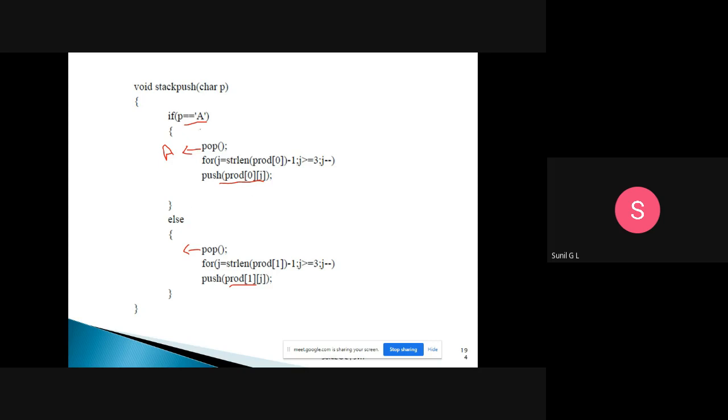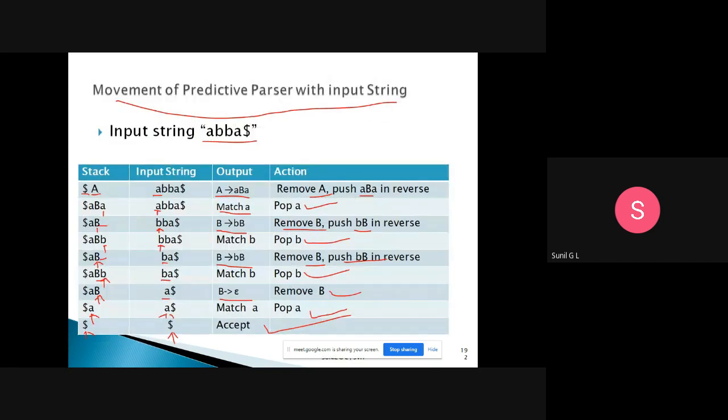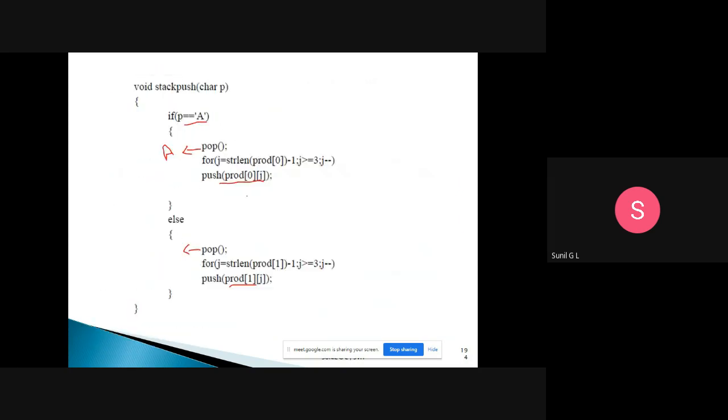So if the production is a, you pop a from the top of the stack. This is the only thing we are doing now. When the production is small a, we remove a, and then after that we push in reverse direction. For this we are using this function: pushing the result of the production and popping the terminal or non-terminal symbol.